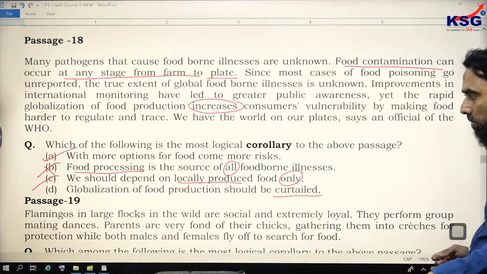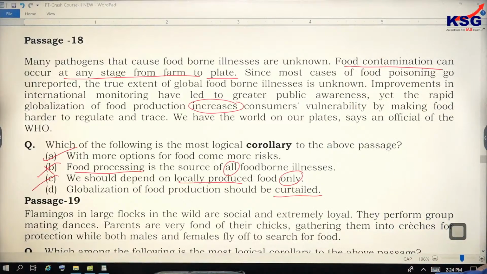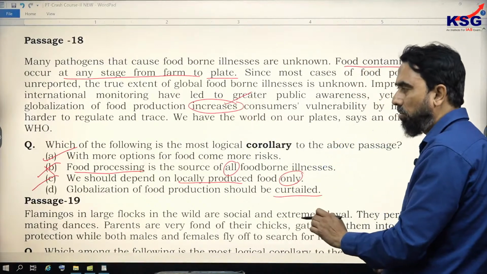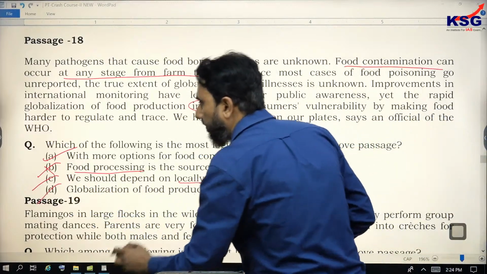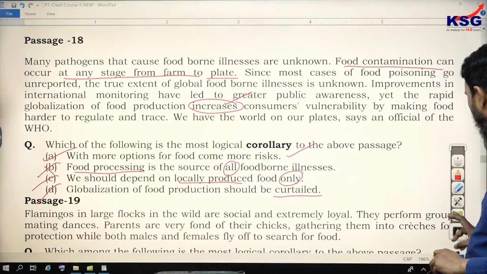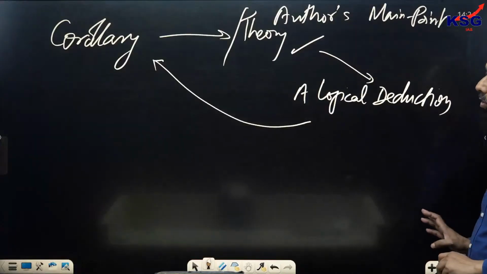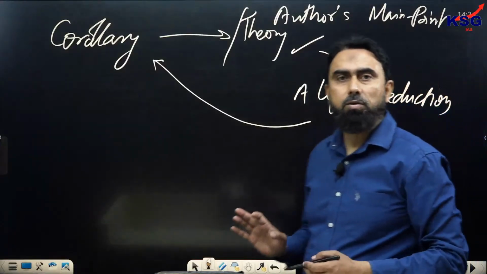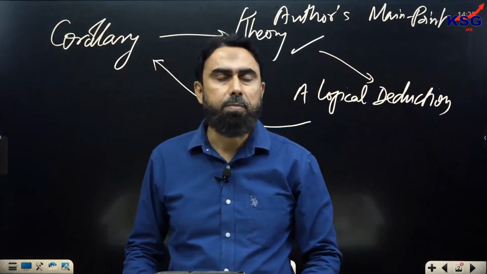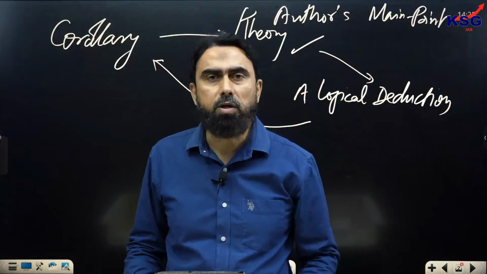So option D, globalization of food production should be cut down, does not serve the purpose, because globalization has increased the problem. It is not the only genesis of the problem. So D is out, and A is the correct answer. So if a question of corollary is asked, you need to look at the passage's main point, the author's theory that he wants to establish, and based on that, what logical deductions can be made.